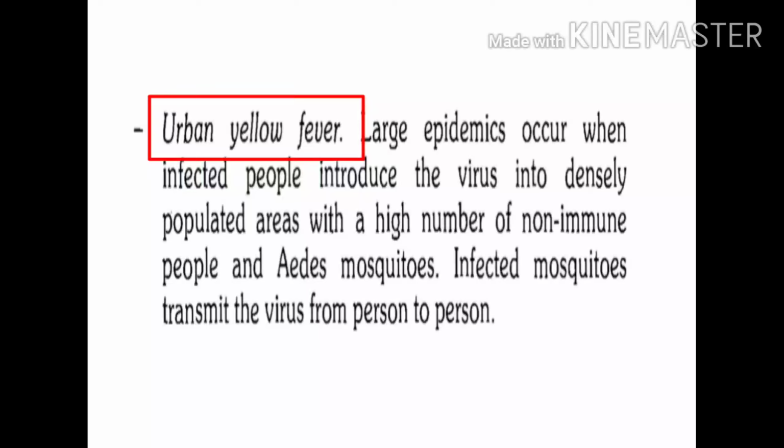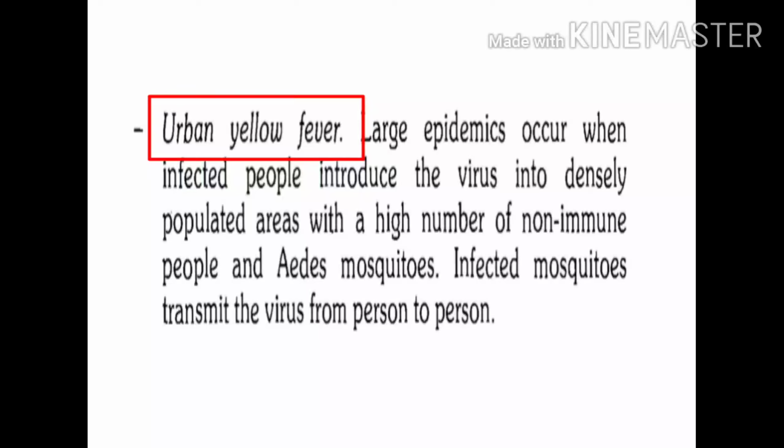The urban cycle involves transmission of yellow fever virus from infected persons to the susceptible population, and the middle link of transmission is the bite of an infected Aedes aegypti vector.